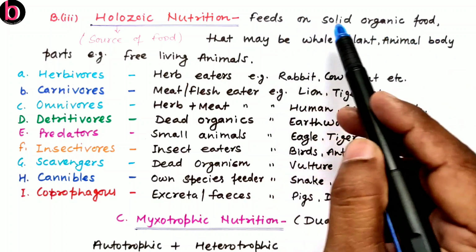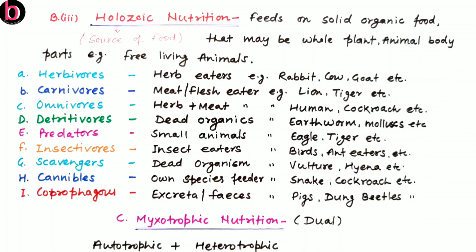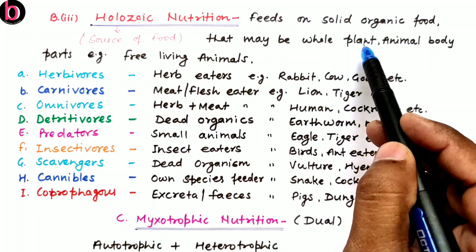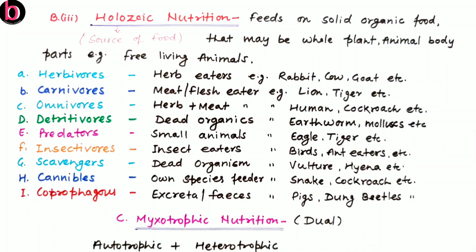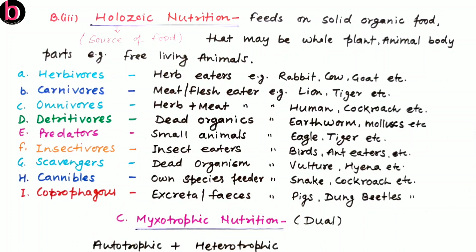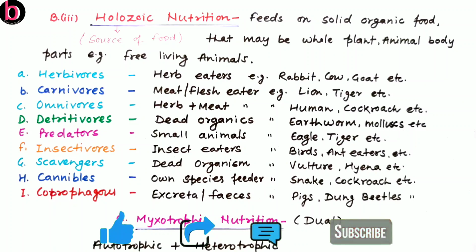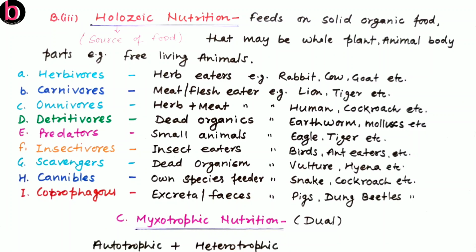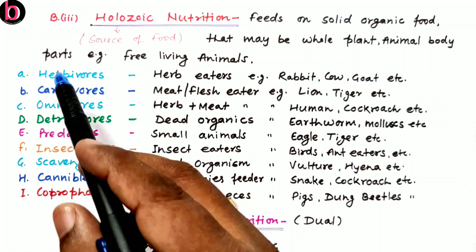So holozoans feed on solid organic food material that may be a whole plant or the flesh or meat of an animal body. Examples, this is almost for each and every animal that may be unicellular as well as multicellular. Unicellular as in case of amoeba, and multicellular there are so many phyla from phylum Porifera to Chordata. So there are further a number of categories for holozoans as given here.